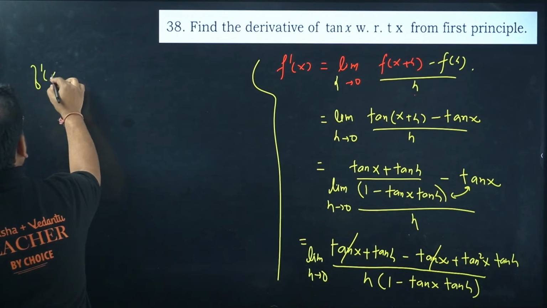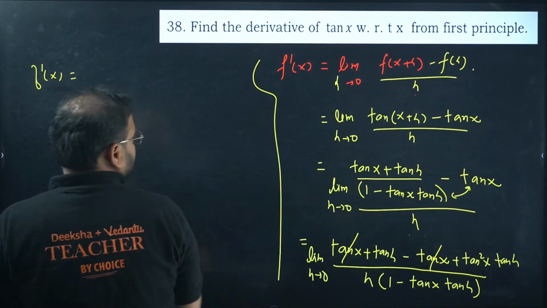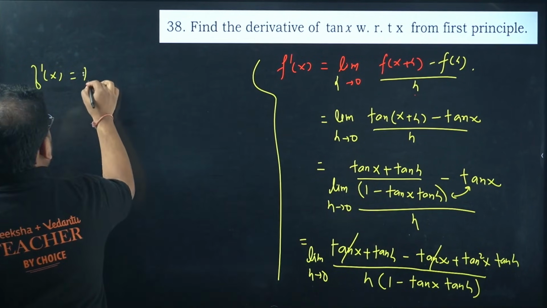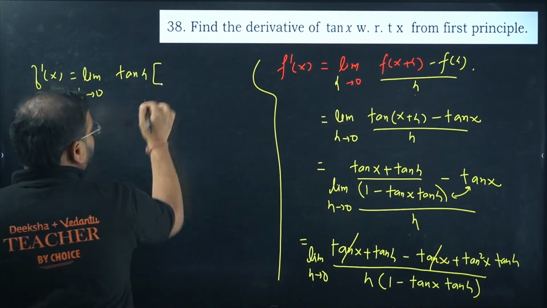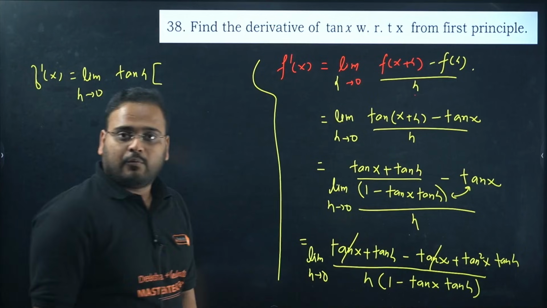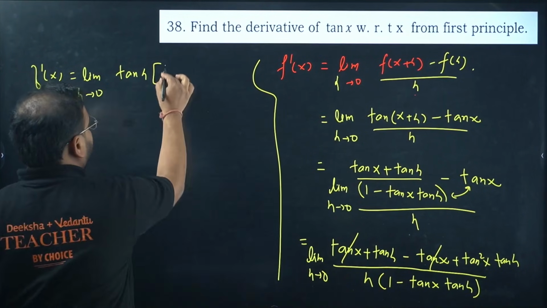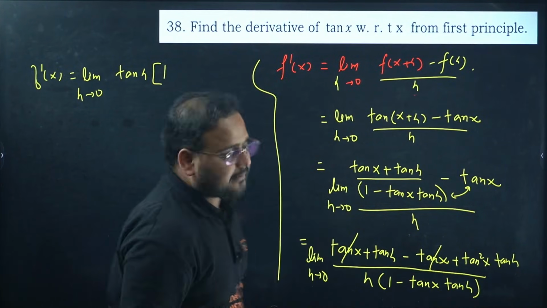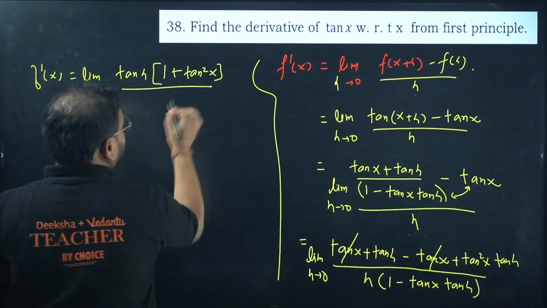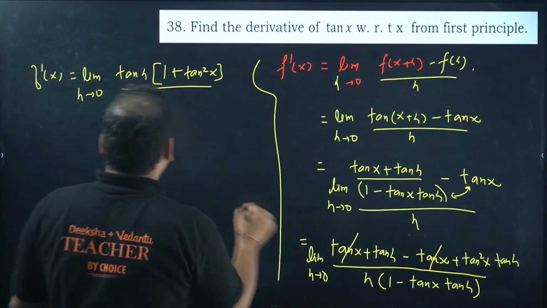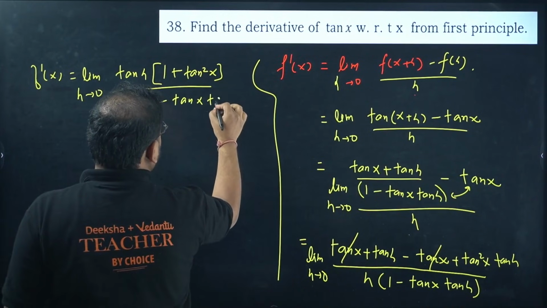So f dash of x is something close to what? Check here. Tan of h is here, tan of h is here, and tan x is already cancelled. So let's write the limit over here and take tan of h common. You end up with 1 over here when you take tan h common, and you have over here plus tan square x, divided by h, times this whole thing, 1 minus tan x tan h.